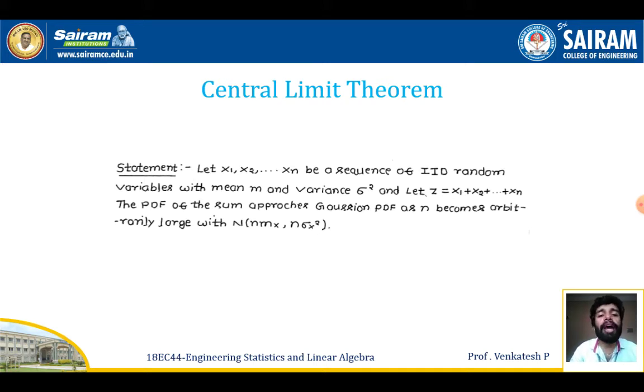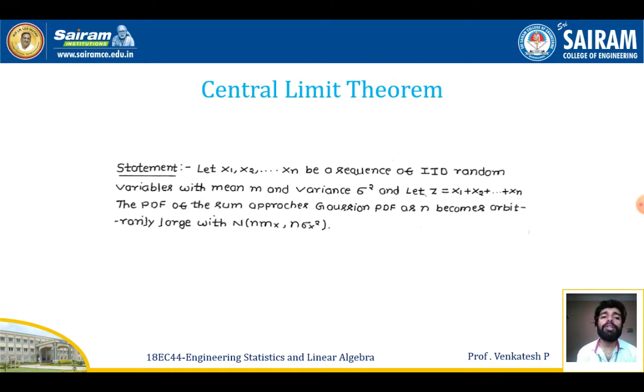I'm taking the sum of IID random variables here. Then the PDF of the sum approaches the Gaussian PDF as n becomes arbitrarily large, with n times the mean and n times sigma x square. So if n is too large, it leads to the Gaussian PDF. We'll see how to prove this.